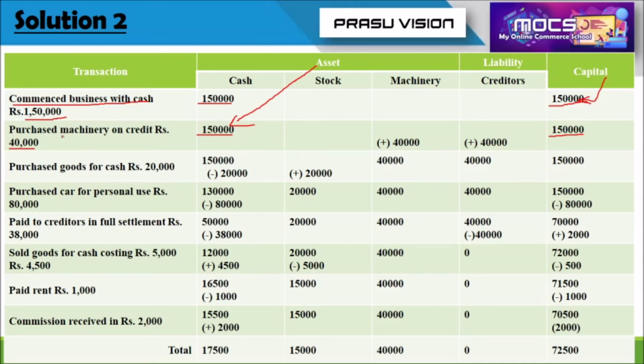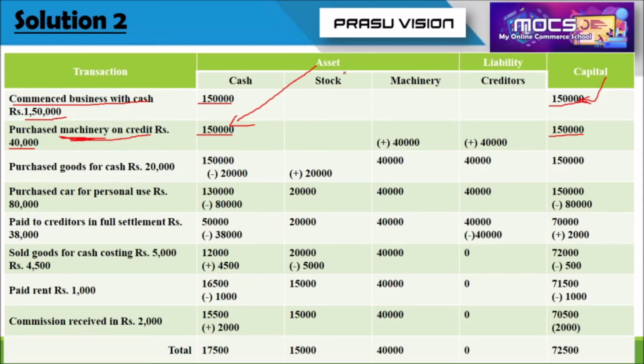Next is the transaction related to purchased machinery on credit for rupees 40,000. It's a credit transaction. So normally when the firm is purchasing on credit, one account will be the creditors account, and the transaction will include some items. Here it is machinery, and you know very well machinery is a fixed asset.